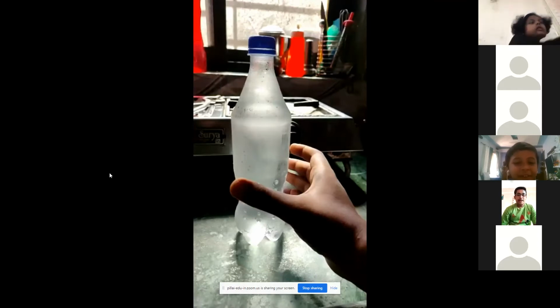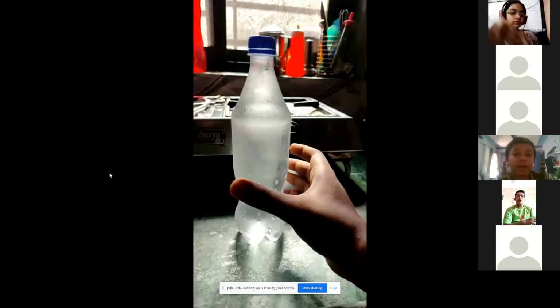And how do you know in the freezer that it is almost to freeze? Yes, I'm coming to that point. When you fill the pure water, you have to keep it outside the fridge, anywhere in the room, for about 2 to 3 hours, so that the water will come to its atmospheric temperature.